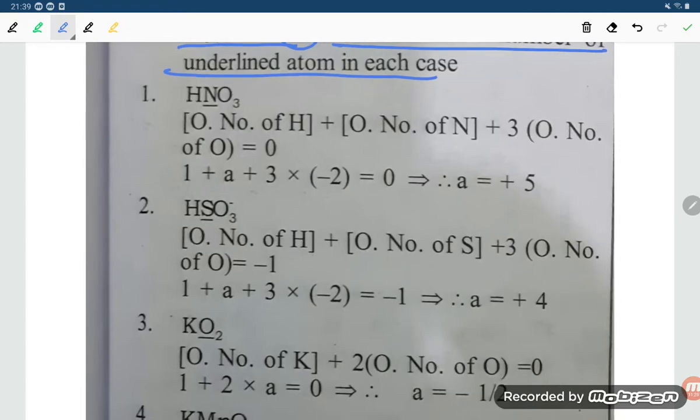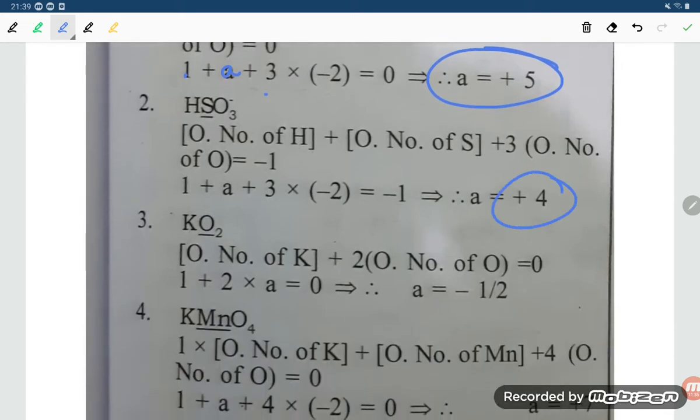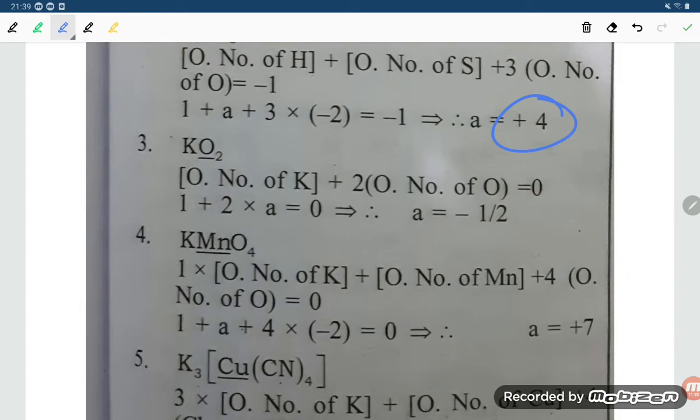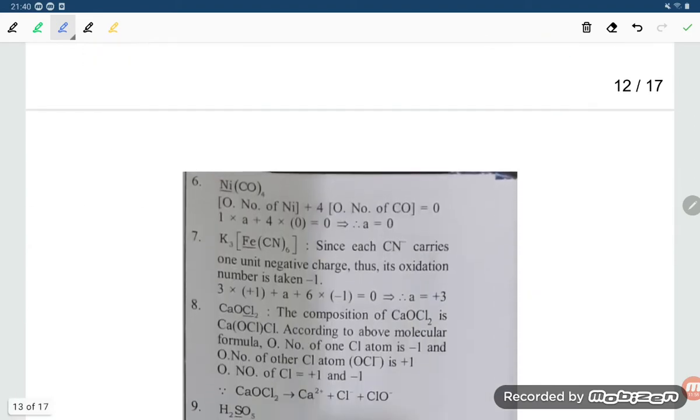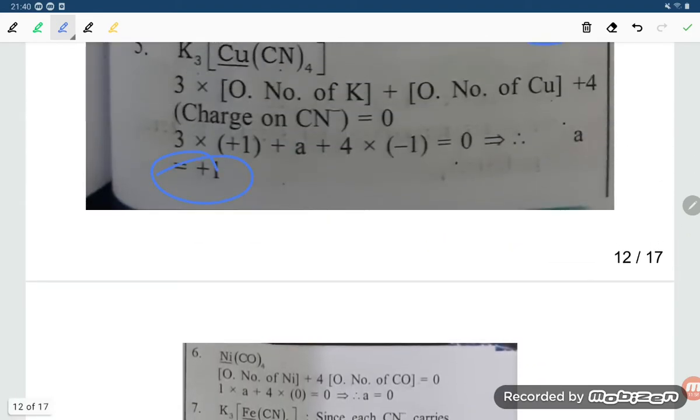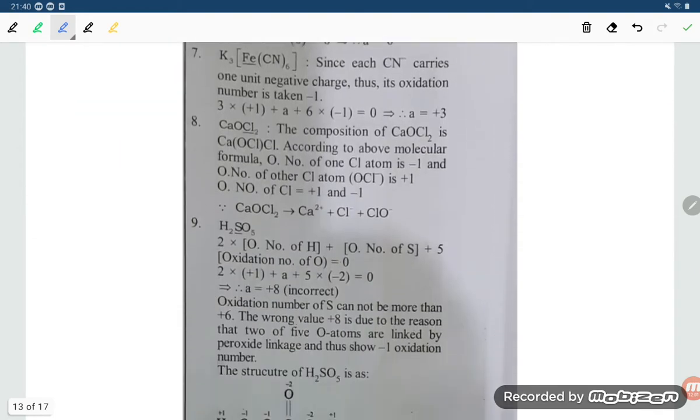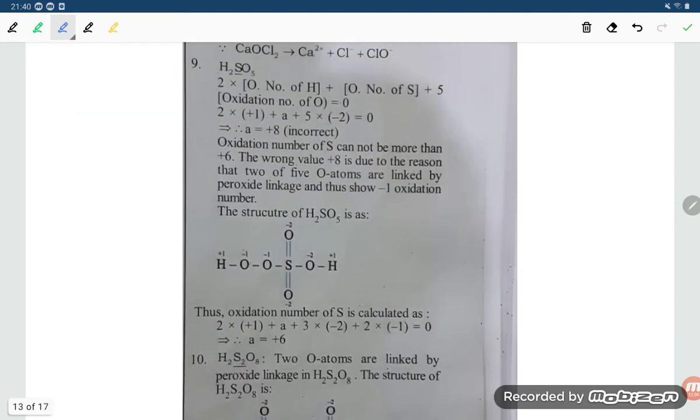In HNO3, N is A, hydrogen is +1 and oxygen is -2 multiplied by 3, so A comes to +5. In HSO3-, it comes to +4. In KO2, which is a superoxide, potassium is +1 and 2A is -1, so A is -1/2. In KMnO4, it comes to +7. In the complex K3[Cu(CN)4], copper is +1. Like that you will be able to calculate the oxidation number.